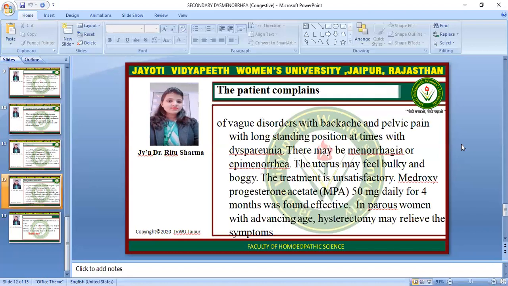Now, the patient's complaint is a vague disorder, backache, and pelvic pain with long standing position and dyspareunia, and there may be menorrhagia or epimenorrhea. The uterus may feel bulky and boggy. The treatment is unsatisfactory. Medroxyprogesterone acetate (MPA) 50 mg daily for 4 months was found effective. In parous women with advancing age, hysterectomy may relieve the symptoms.